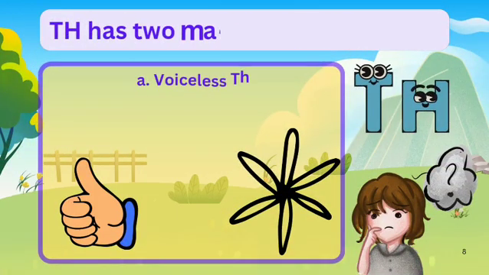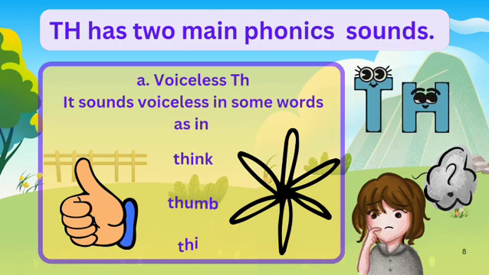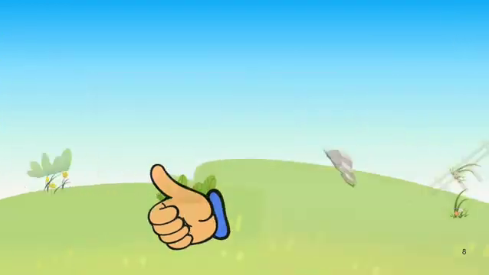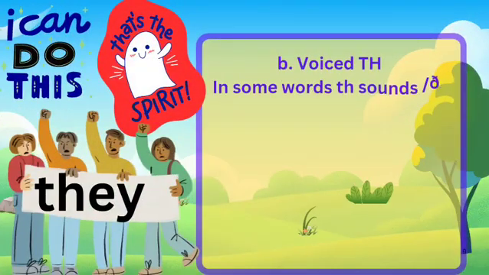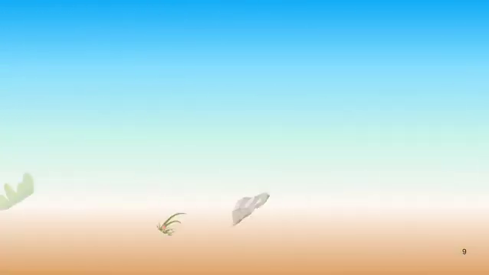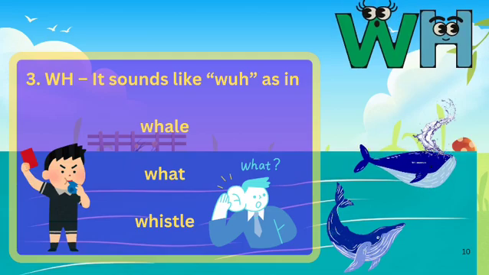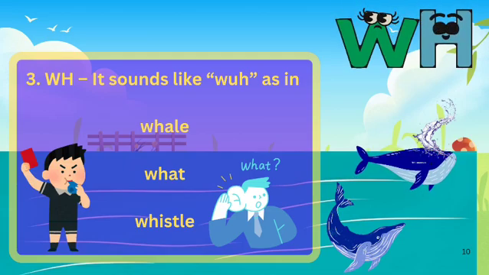TH has two main phonics sounds. One is voiceless TH. It sounds voiceless in some words, as in think, thumb, thin. In some words TH sounds voiced, as in this, that, they. WH sounds like W, as in whale, what, whistle.